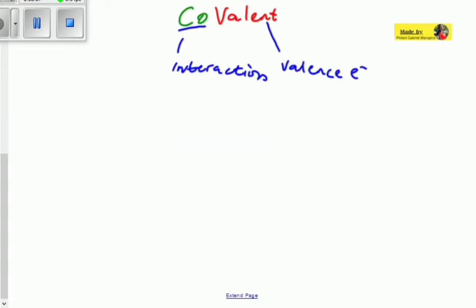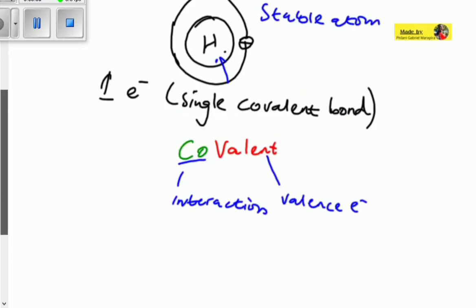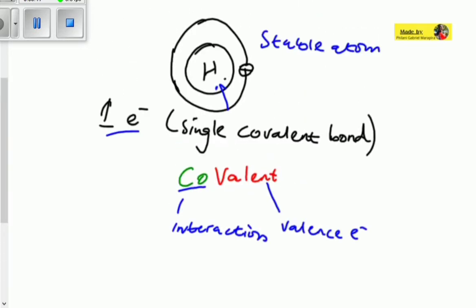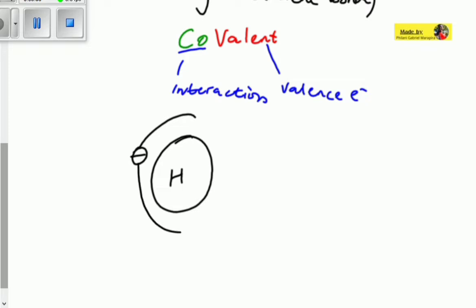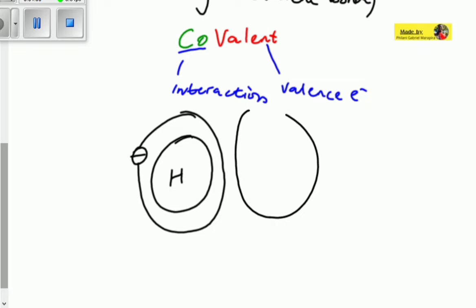So here we're having hydrogen, for example. Remember that hydrogen needs one electron to fill its outermost shell or to stabilize. Therefore, it can also meet another hydrogen atom which wants the very same thing. So in this case, this bond will happen. So here we're having hydrogen, right? And then we're having one electron, and then here there's actually nothing, and then this is hydrogen again. So these are two hydrogen atoms, or two atoms of the same kind.